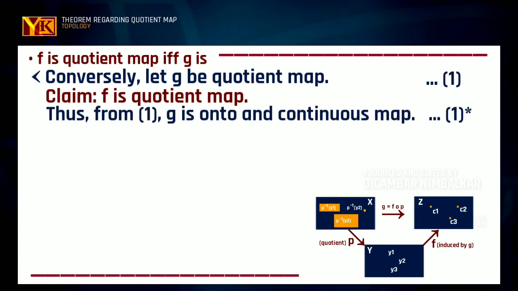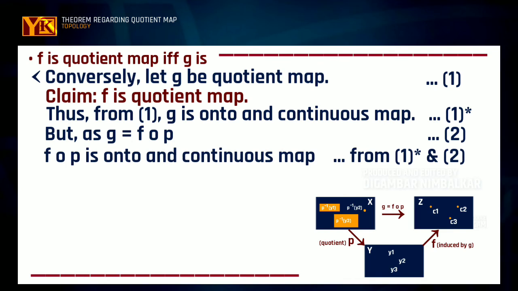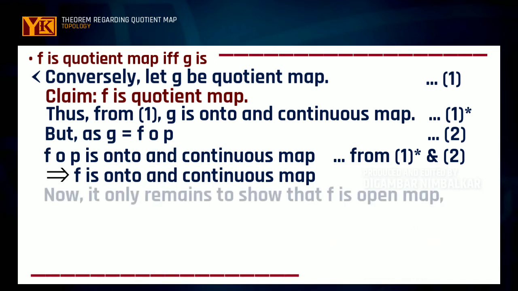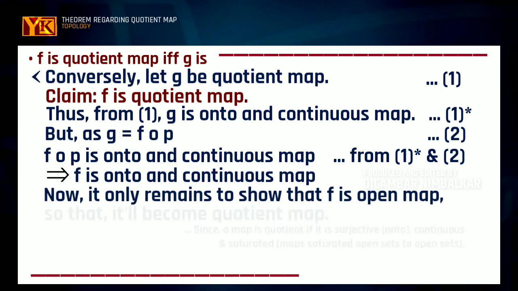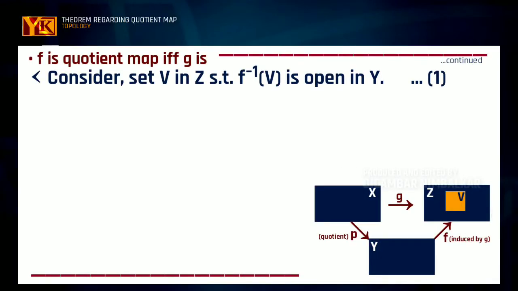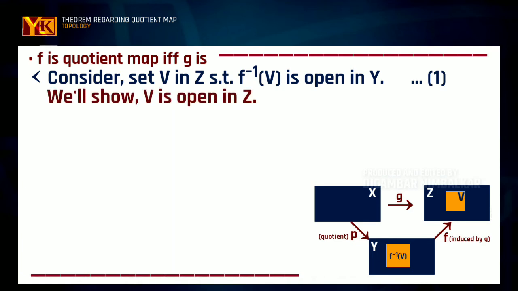As g is a quotient map, and g is f composition p, this means f composition p is continuous and onto. But f composition p will be continuous and onto if and only if f is continuous and onto. So therefore f is a continuous and onto map. Now it only remains to show that f is an open map, so that f becomes a quotient map. For this we consider V as any subset of Z such that f inverse of V is open in Y. Then if we show that V is open in Z, we will be done.